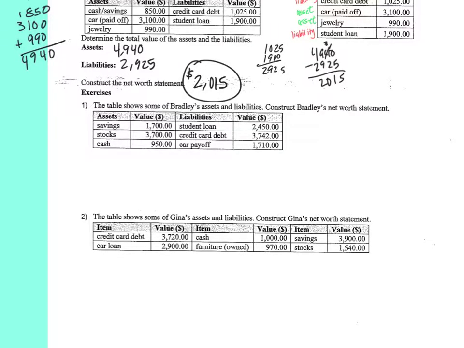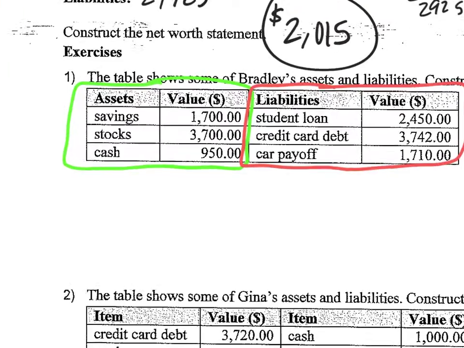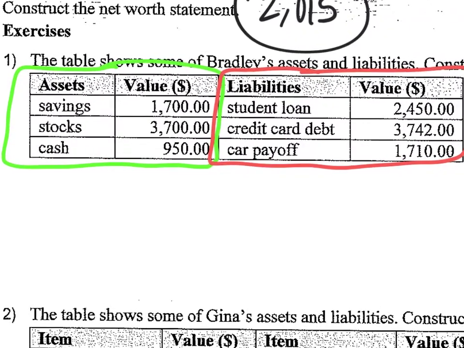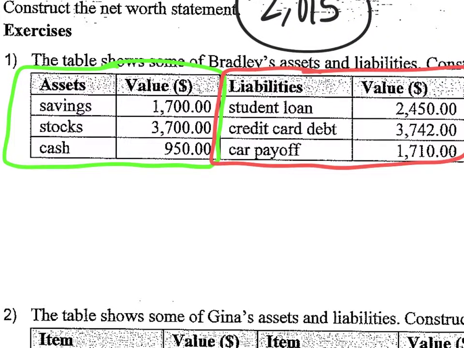So exercises down at the bottom, same thing. The table shows some of Bradley's assets and liabilities. Construct Bradley's net worth. So first, they've already set it out. They've already separated them for you. So we've got our assets and you've got your liabilities. Okay, so go ahead and add up your assets first. So 1,700 plus 3,700 plus 950.